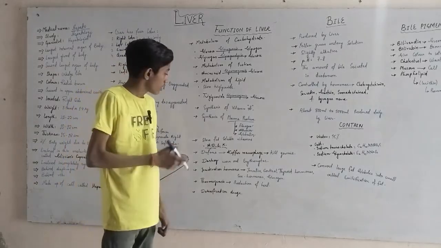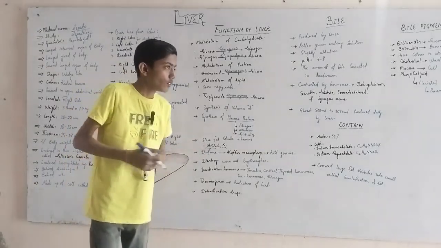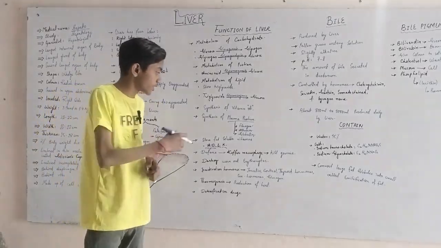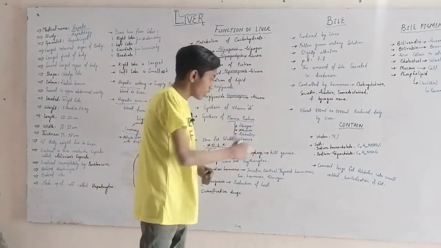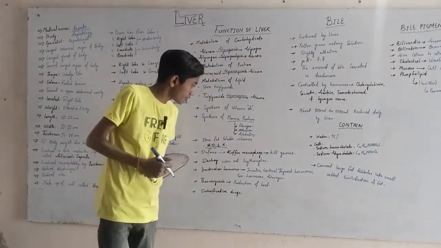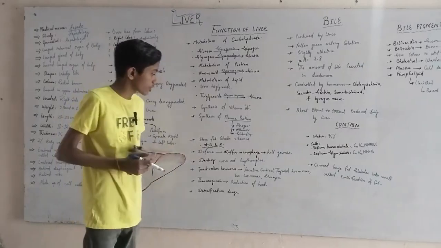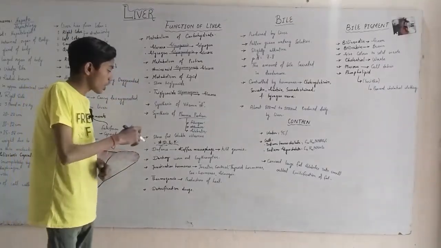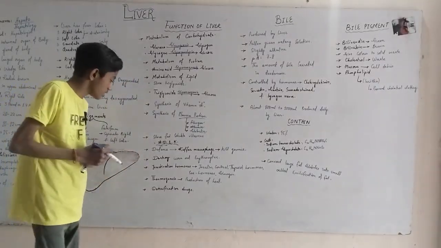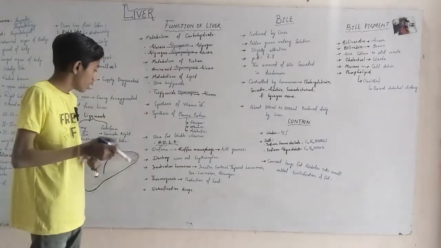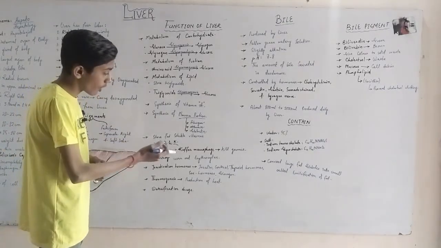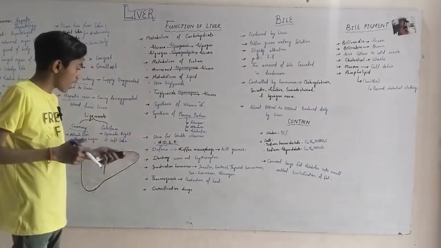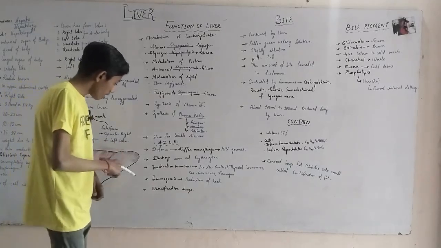It also defends through Kupffer cells, which are macrophages. Macrophages are made from monocytes, as we already know, and these are tissues. Kupffer macrophages kill germs and destroy worn out erythrocytes. Erythrocytes means RBCs; it destroys the worn out, meaning old, RBCs. Inactivation of hormones: it inactivates the hormones insulin, cortisol, thyroid hormones, sex hormones and glucagon. These are all inactivated through the liver.